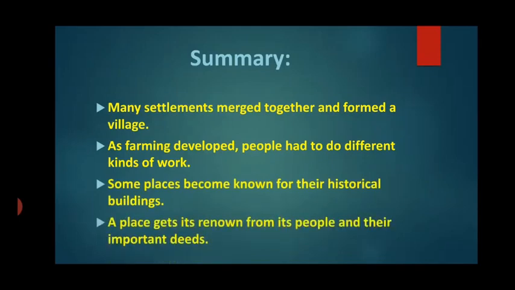A place gets its renown from its people and their important deeds. So some places developed from the people or their important deeds.